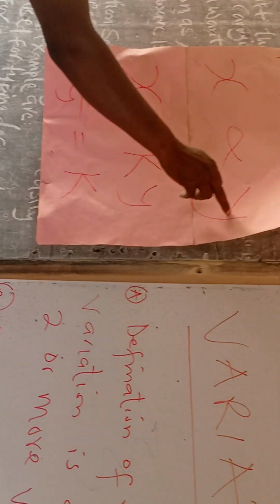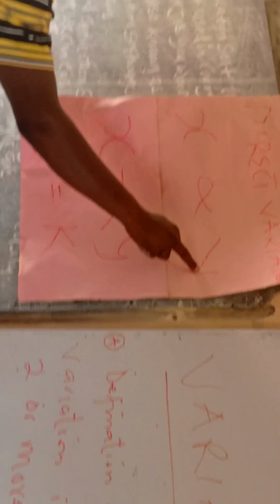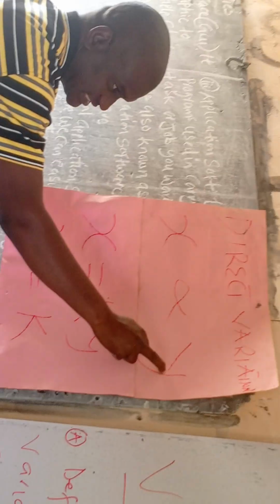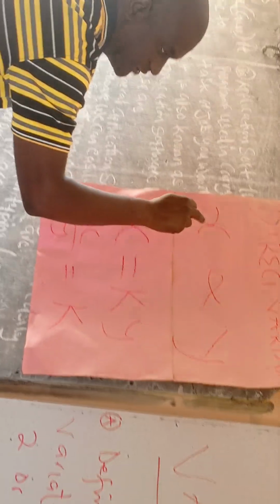Let me explain. What do we mean by direct variation? It simply means that if this value of Y is increasing, just like ginger and fertilizer, if Y is our ginger and ginger is increasing, fertilizer will also be increasing.